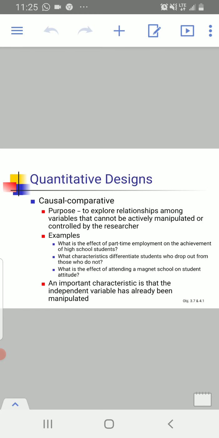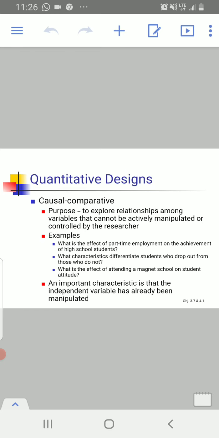There may be a statistical relationship between these two variables, but the researcher can't manipulate the independent variable. So the purpose of causal comparative research is to explore the relationship among the variables, but the researcher can't change the independent variable.